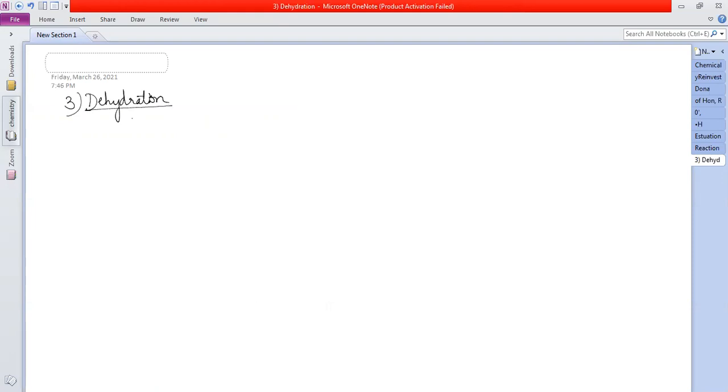Right? So dehydration means what? Removal of water. This is the alcohol I'm taking, with HOH removed: removal of water, H from one carbon, OH from one carbon. Reagents, I'll tell you. So what do you get here?